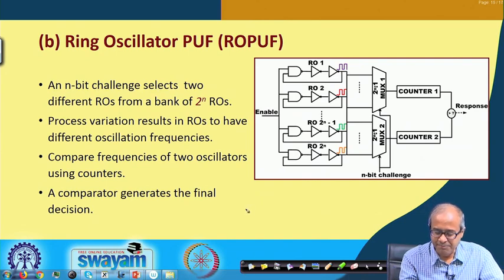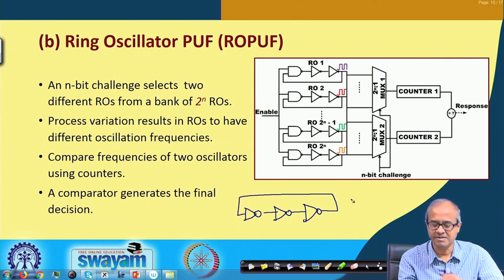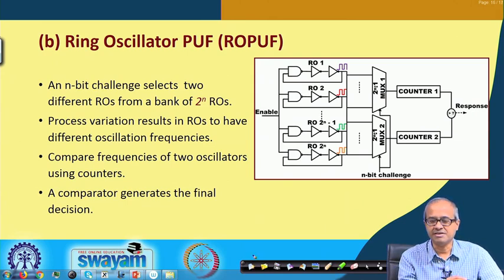The same thing will happen if any odd number of inverters are connected like this, let us say 3, and I am connecting, same thing will happen, but the delay will be a little more, 0 1 0 1 0 1, like this it will oscillate. Okay. This is called ring oscillator.